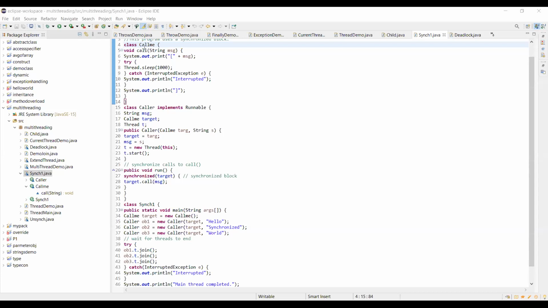Now, what are the threads? How many threads are here in this program? Any threads unnai program lo? 3. No, 4. 4 threads. How?